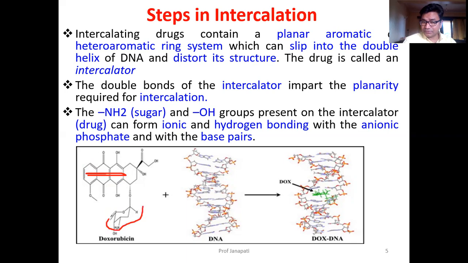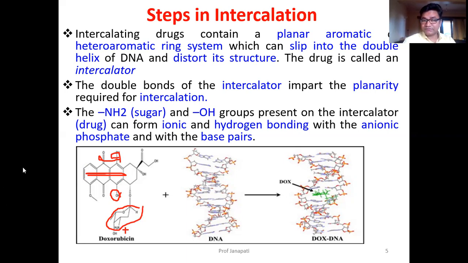The hydroxyl groups which are present on the molecule will form hydrogen bonding, and the sugar molecule has an amino group which becomes positive at physiological pH and forms ionic bonding with the phosphate present in the DNA molecule. So tight bonding is present between the drug, for example doxorubicin, and the DNA molecule.